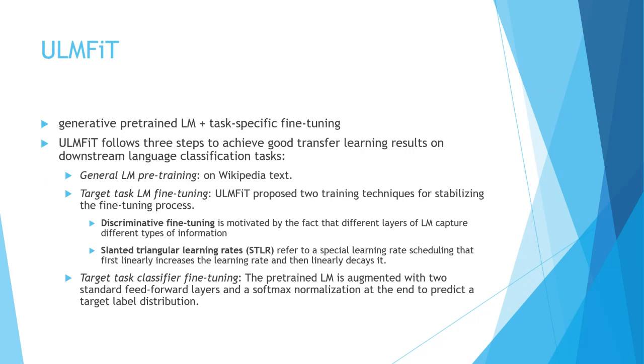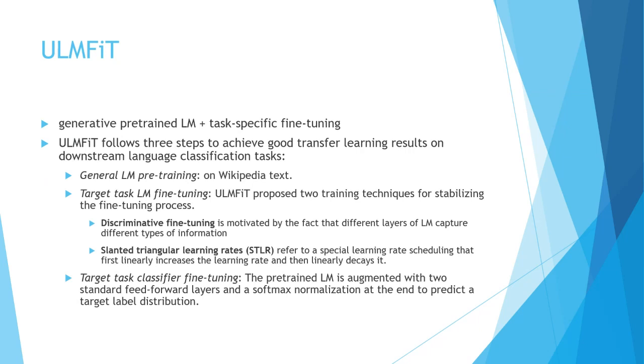Again, it takes us back to the concept of attention. Okay, so slanted triangular learning rates refers to a special learning rate that first increases linearly and then decays linearly. What happens when the rate first increases linearly is that it will fit the model faster, and when the learning rate decays linearly, it gives enough time for the model to fine tune. So we are training it faster, but again we are fine tuning it for various scenarios. All right, so this is the basis for the fine tuning process.